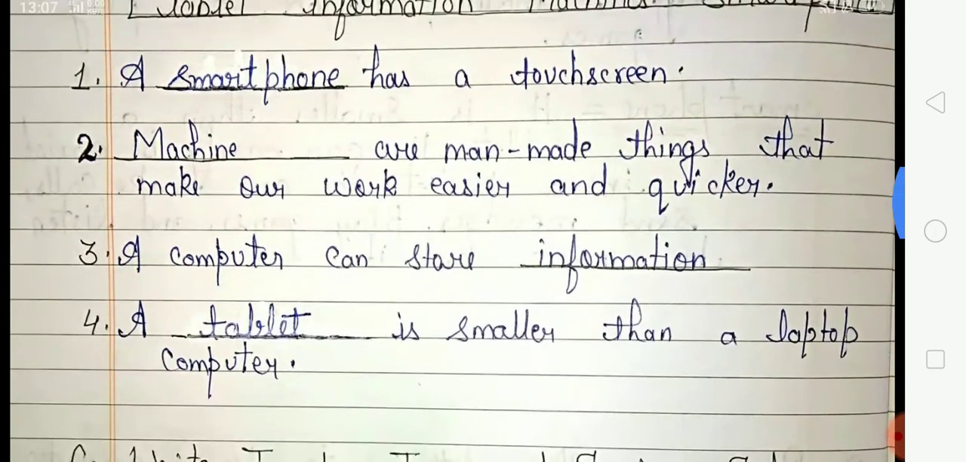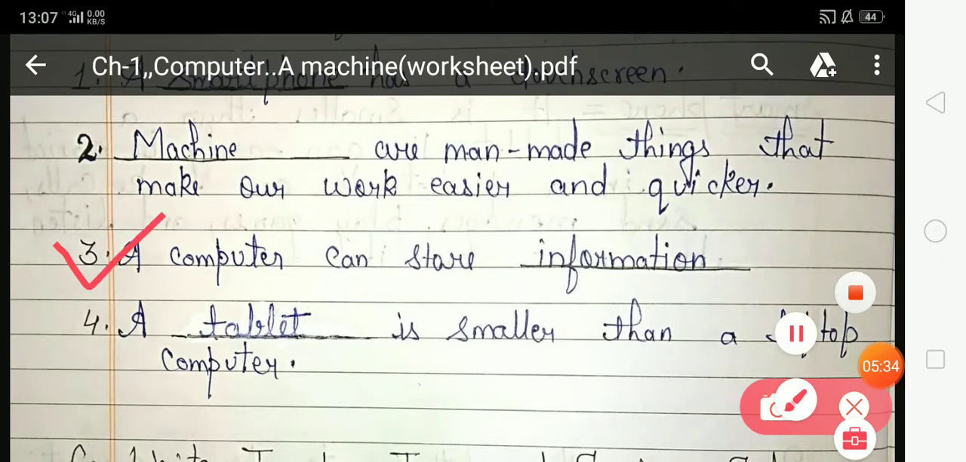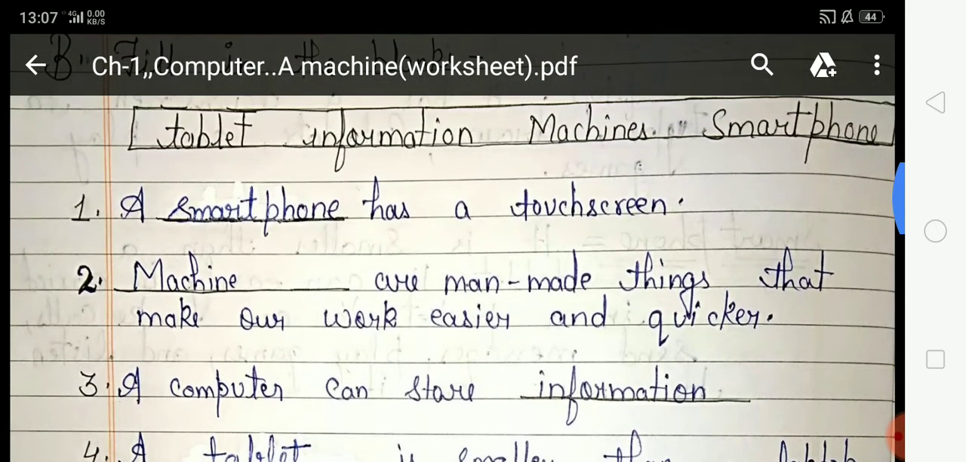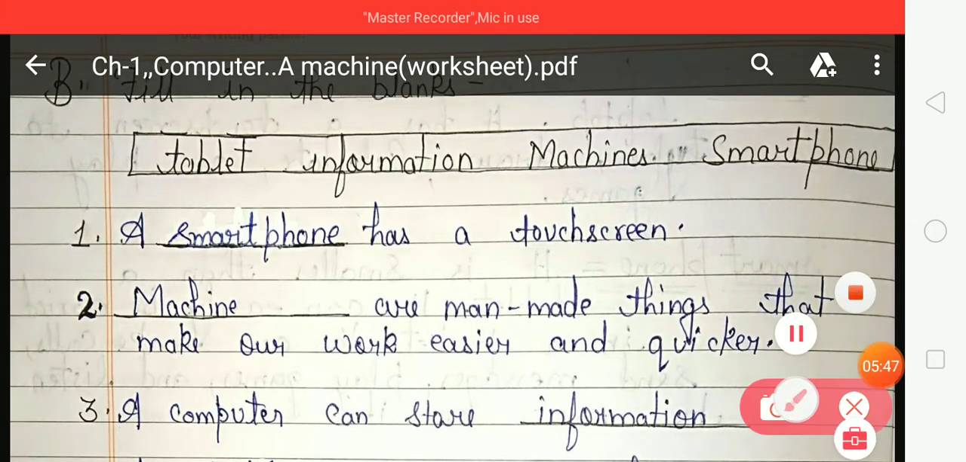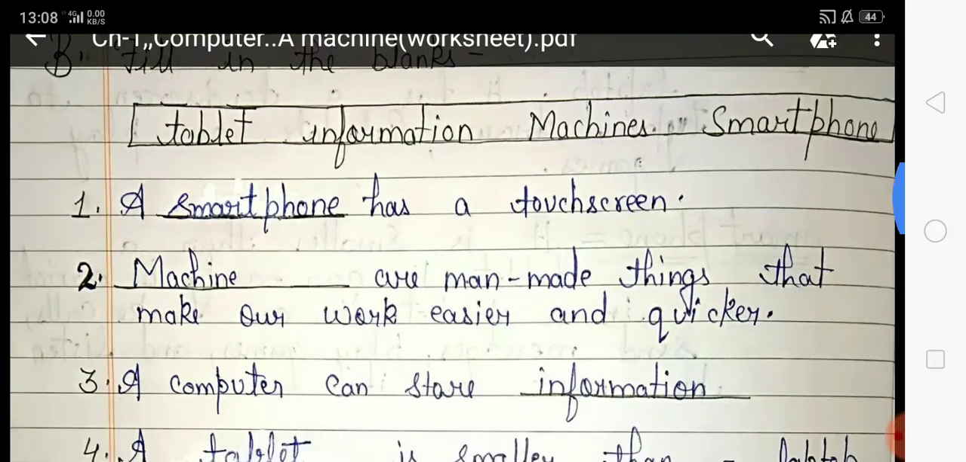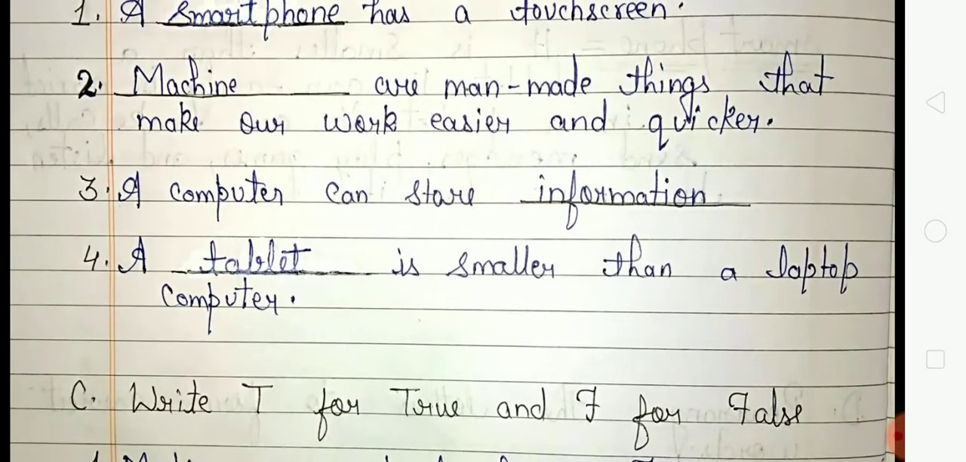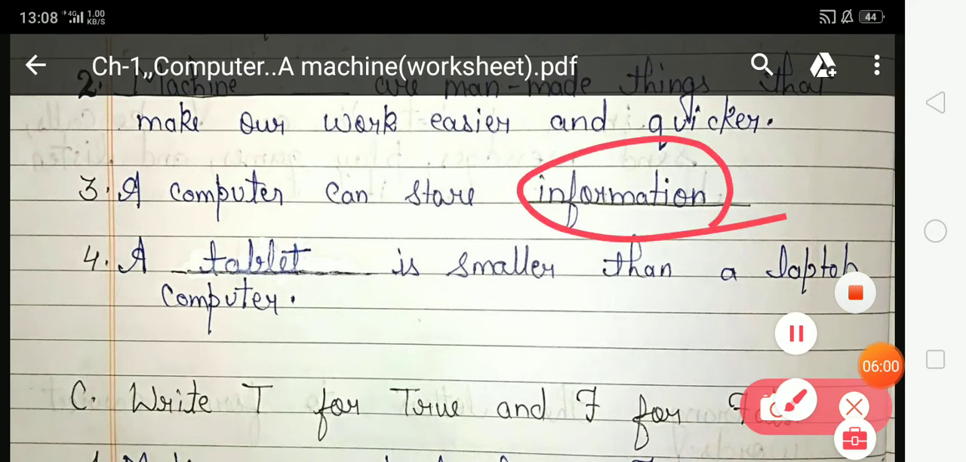Now come on, third. A computer can store dash. What can a computer store? Tablet, information, machine or smartphone? Information. Information is the correct option, which a computer can store. So, students, you have to choose information from this hint box and write information at this place.